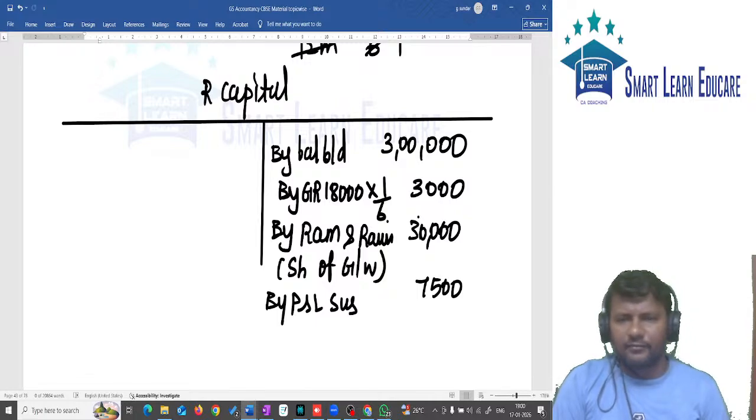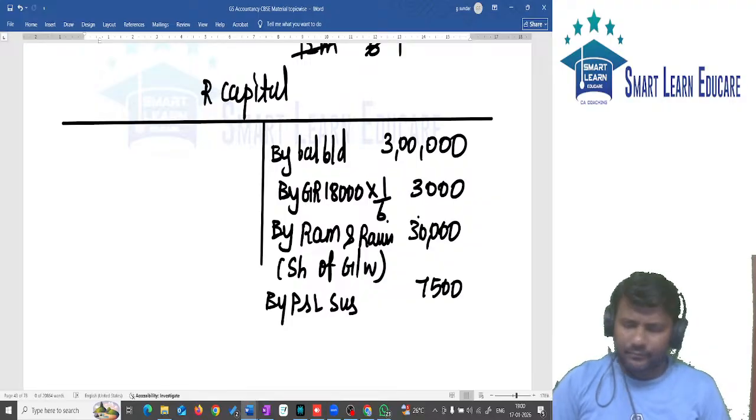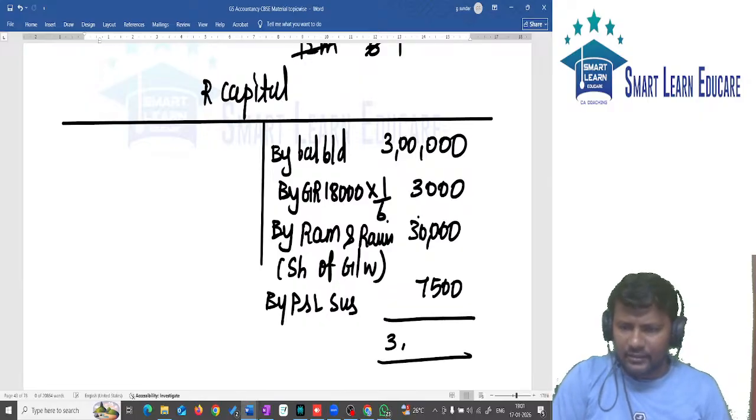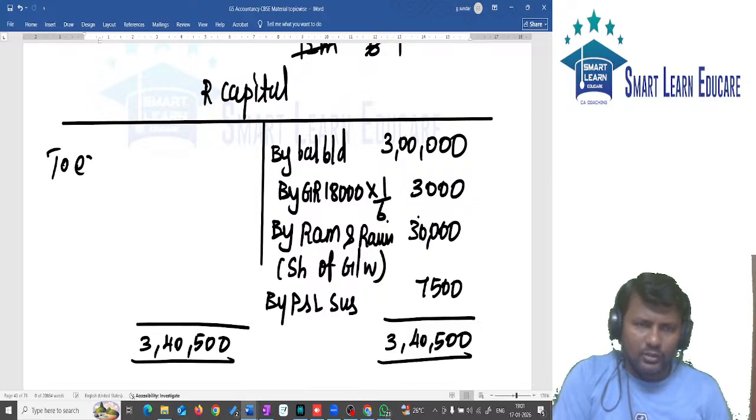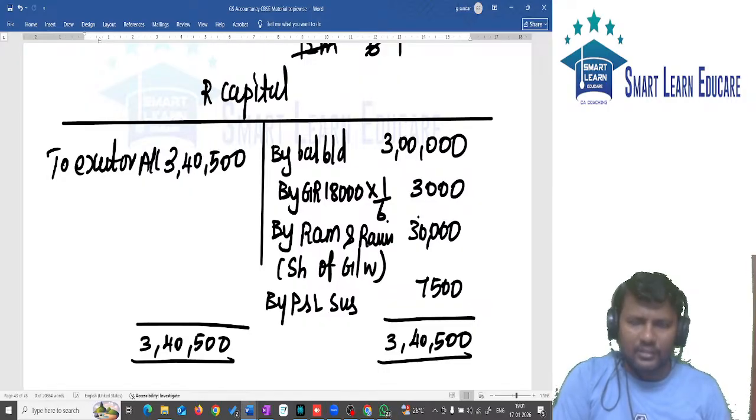Any other thing we have? General reserve. Any other thing? 3 lakhs, 3,000 plus 30,000 plus 7,500. You will be getting a total of 3 lakhs and 40,500. So this 3 lakhs 40,500 should be transferred to executor account. That's all.